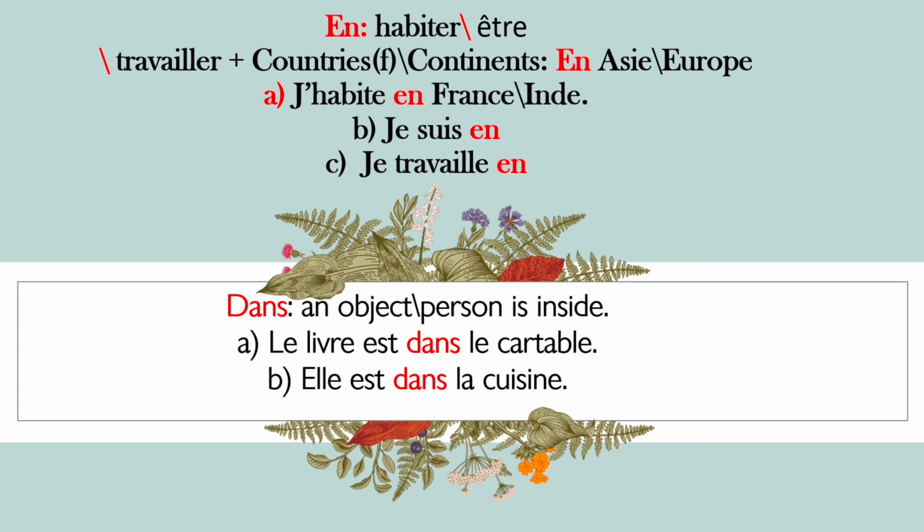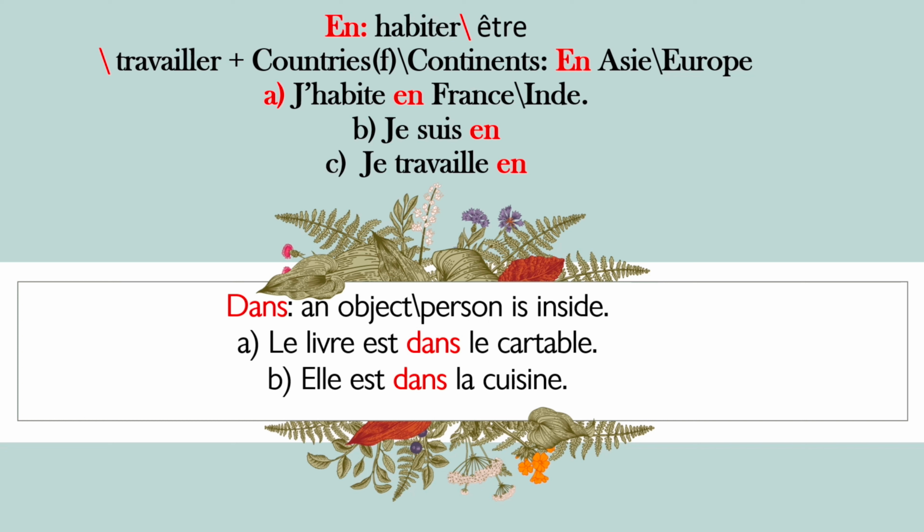When "en" is linked with these verbs, habiter to live, être to be, and travailler to work, to live in, to be in, to work in, with the name of the countries which are feminine in gender, and all the continents having the reference to live in, to be in, to work in, we have to use "en". Like with the name of the continents, en Asie, which means in Asia, and en Europe, in Europe. So with the name of the continents having the reference "in", we have to use "en".